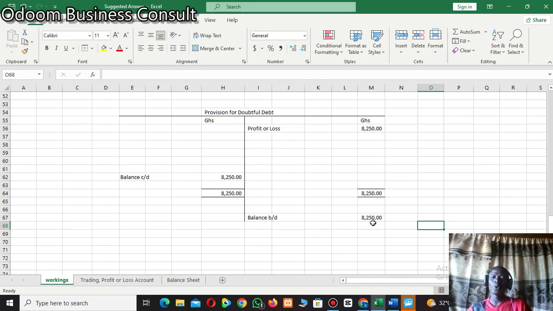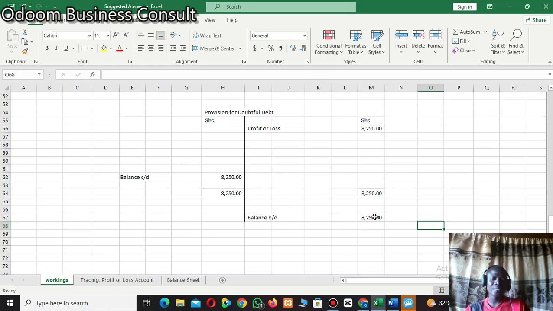So the balance brought down on this account will be taken to the balance sheet, and under the current assets where you have debtors, the debtors figure will be reduced by this figure. Don't forget that in the examination you have to treat it this way.